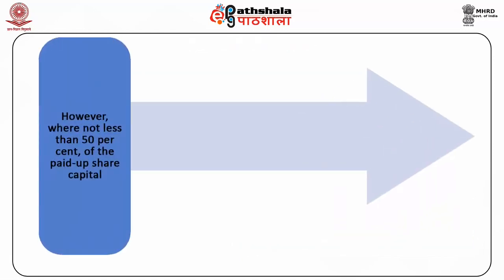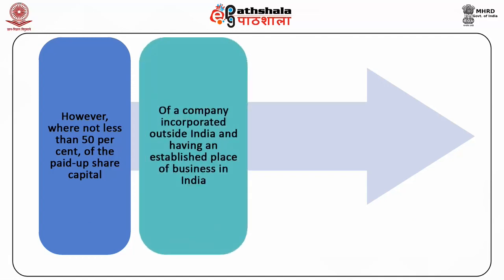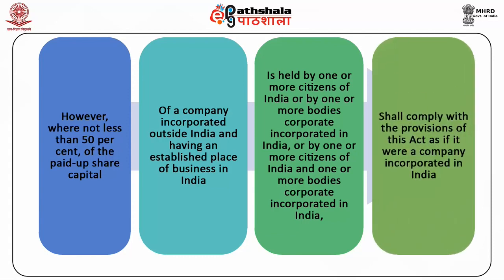However, where not less than 50% of the paid-up share capital of a company incorporated outside India and having an established place of business in India is held by one or more citizens of India, or by one or more bodies corporate incorporated in India, or by one or more citizens of India and one or more bodies corporate incorporated in India, whether singly or in aggregate, such company shall comply with such of the provisions of this Act as if it were a company incorporated in India. A foreign company is a company incorporated outside India but having a place of business in India.